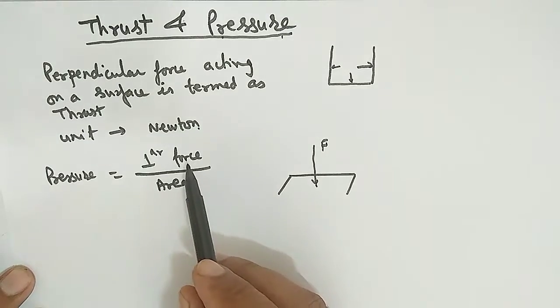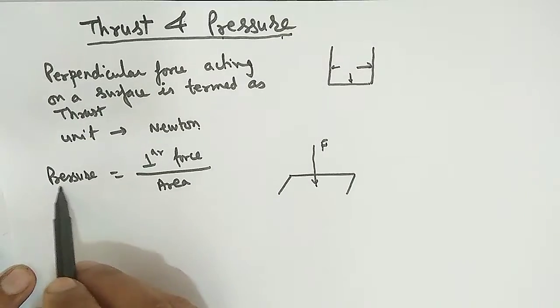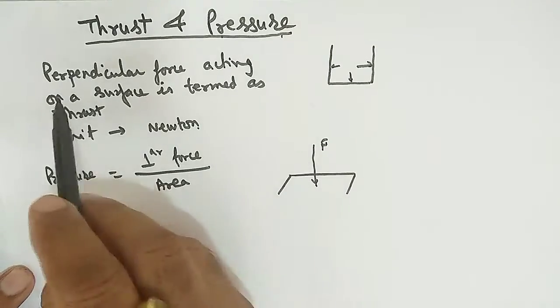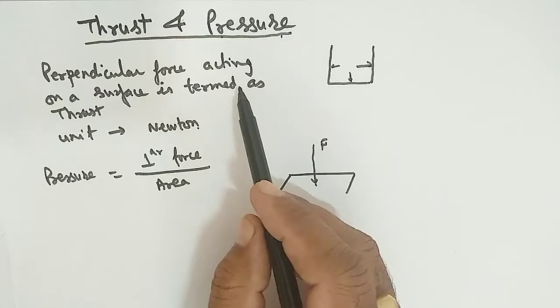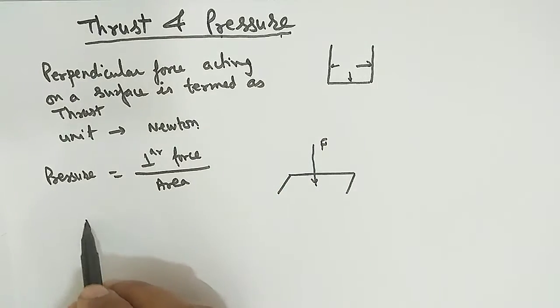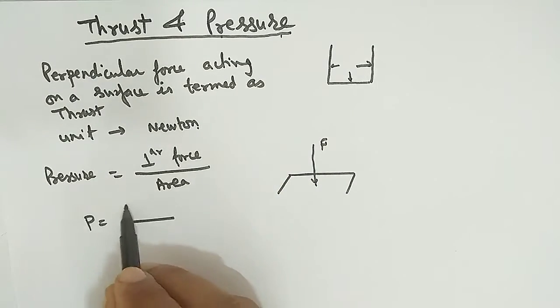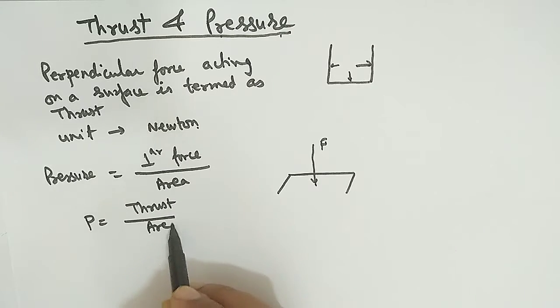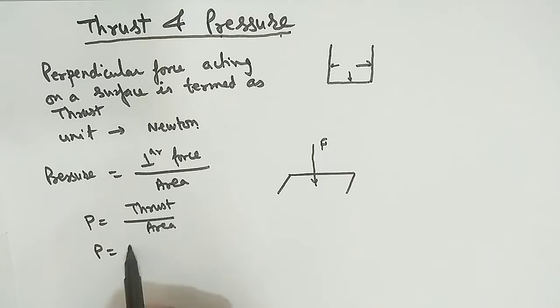So perpendicular force upon area is termed as pressure. The perpendicular force, as we already discussed, is the thrust. So we can say pressure P is equal to thrust upon area, or P is equal to F upon A.